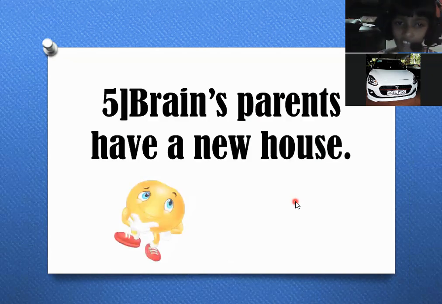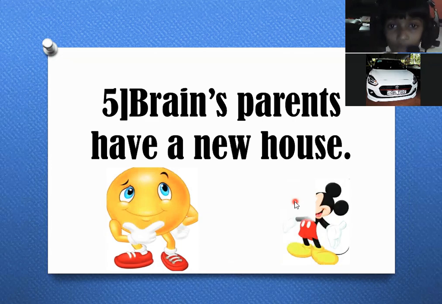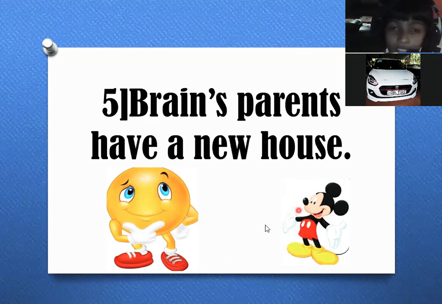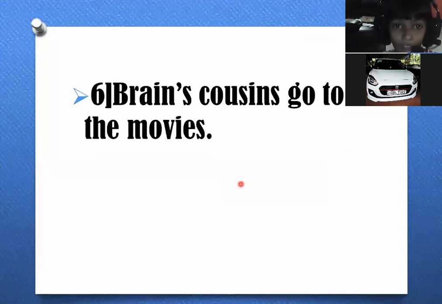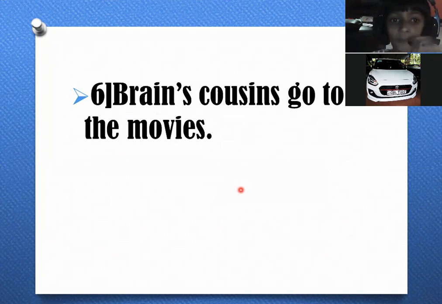Brian's parents have a new house. Who has a new house? Brian's parents. The subject in this sentence is Brian's parents, and have a new house is the predicate here. Brian's cousins go to the movies. Who goes to the movies? Brian's cousins. Brian's cousins is the subject here, and go to the movies is the predicate here.